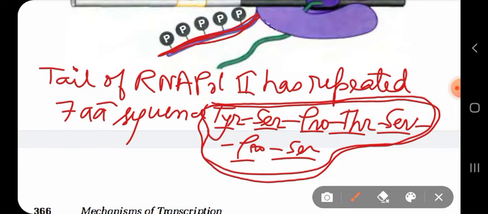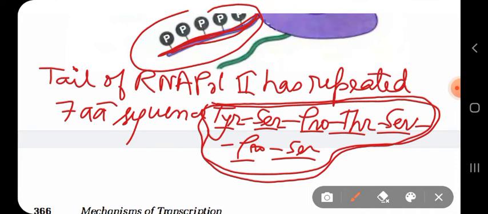So again I repeat, the large subunit of RNA polymerase 2 has this tail, which consists of this repeated amino acid sequence, and each repeat contains the site for phosphorylation by special protein kinases, including one that is a subunit of TF2H.